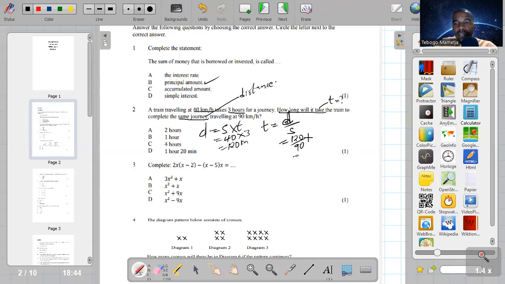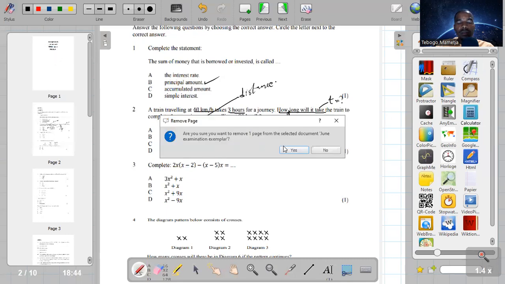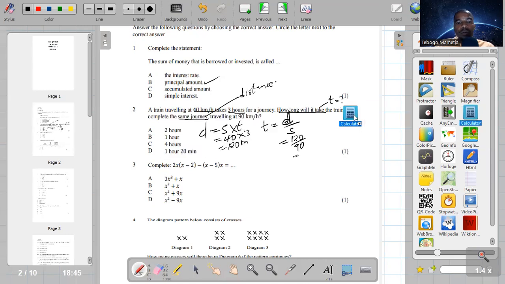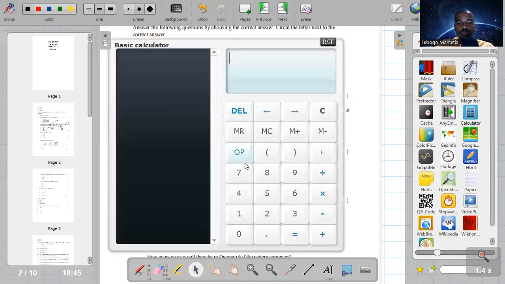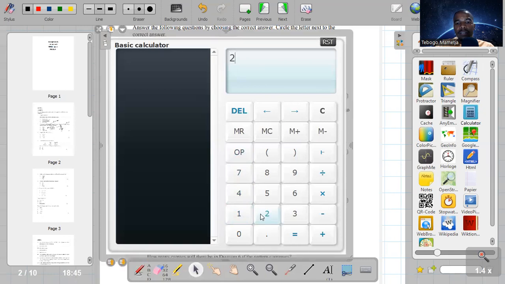So guys, 120 divided by 90. Let me put a calculator there. I'm trying to load a calculator there. Okay. Let me put a calculator there: 120 divided by 90, and see how much it is.